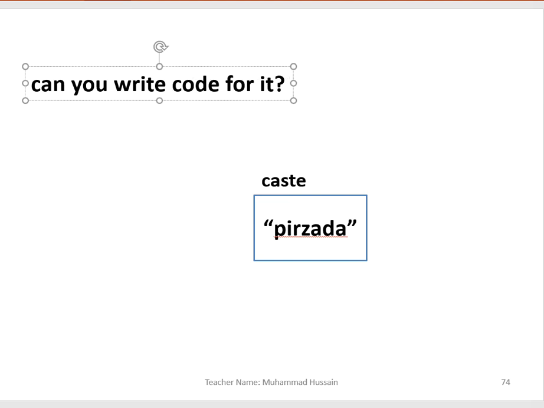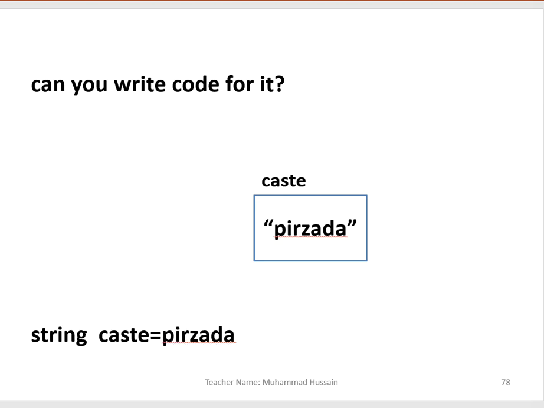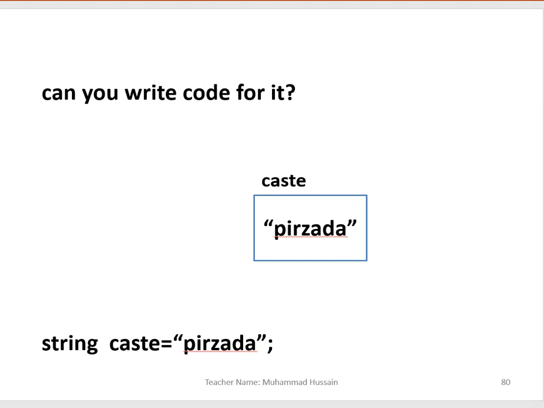I think you can write code for it. Do it in the comment section, I want to know who is the fastest among you. I'm giving you the answer right now. You have to write string first, then the variable name cast, then the equal sign, then pizza as a value, surely mentioned in quotation marks, and then the last semicolon.